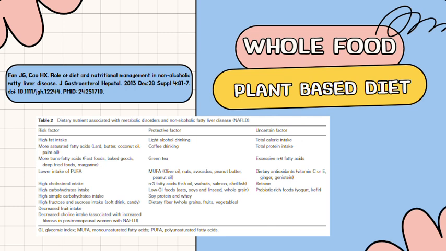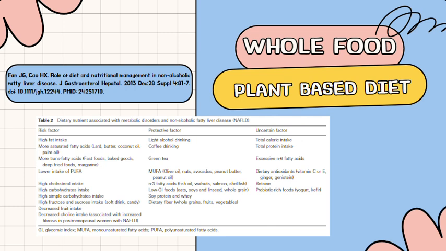But I want to bring attention to the dietary risk factors, as well as protective factors, for this disease process. If you look at this table, this is one of the tables within the paper that was published in 2013. In the left column are risk factors, and these risk factors are predominantly high fat intake, saturated fat intake, cholesterol intake, carbohydrate intake, specifically simple carbohydrates like simple sugars and processed foods, fructose and sucrose, which we see a lot in soft drinks and candies, as well as decreased fruit intake. So these are specific risk factors for this disease.